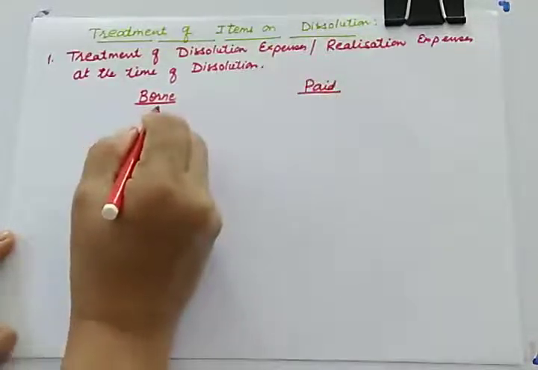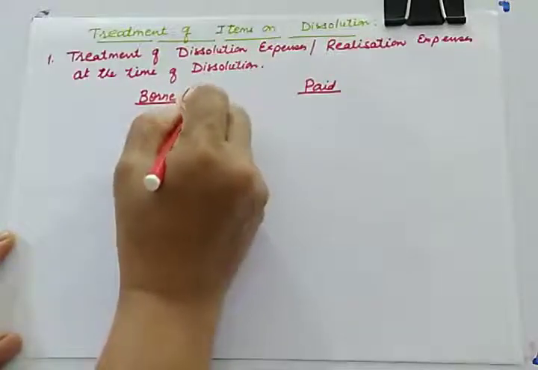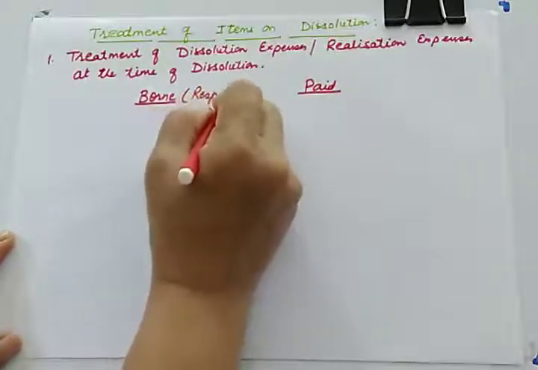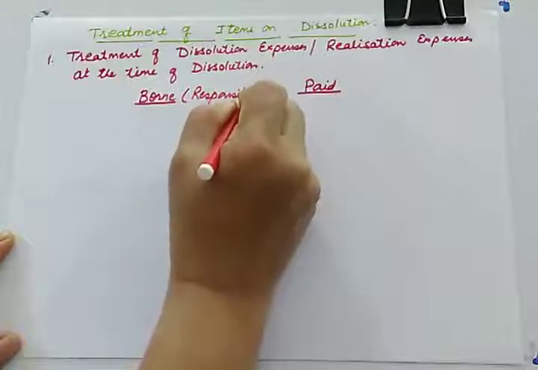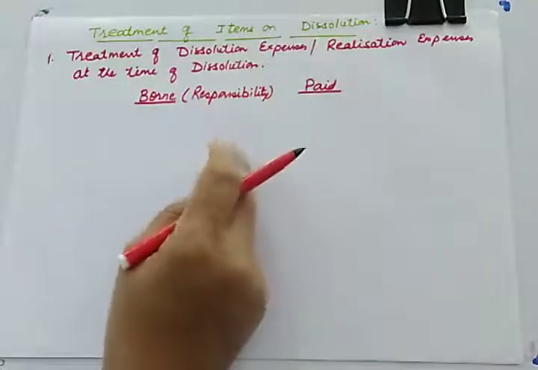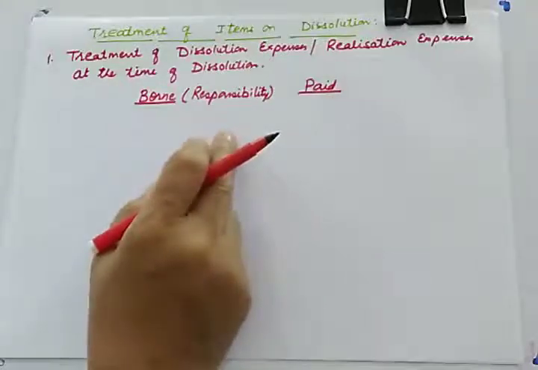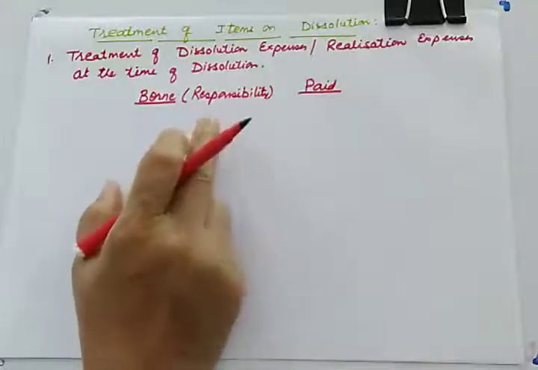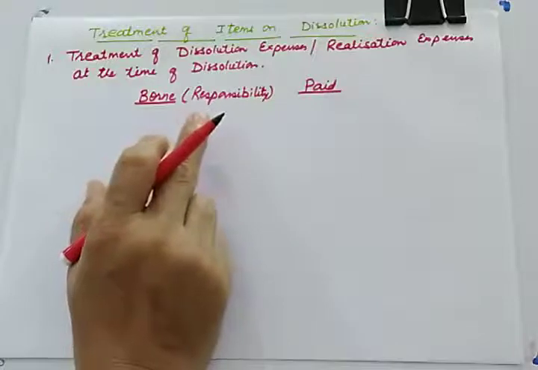So when we talk about borne, it means responsibility. Borne means the ultimate responsibility or burden, you can say, the burden of that particular aspect.